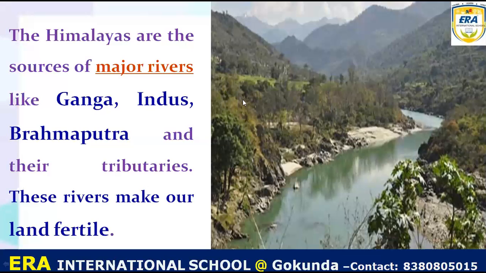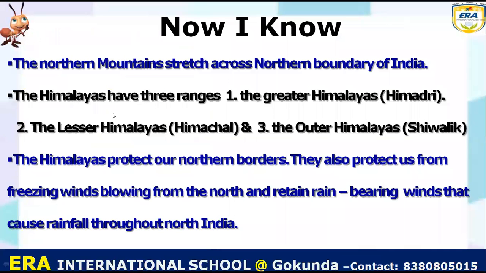So what do we learn from this lesson? We learn that the northern mountains stretch across the northern boundary of India. Yes, from Jammu and Kashmir till Arunachal Pradesh and Assam, we can see the mountain ranges. The Himalayas have three ranges. One is the Greater Himalayas, that is called Himadri. Second is the Lesser Himalayas, that is Himachal, and the Outer Himalayas, that is called Shivalik. Okay, so these are the three ranges of the Himalaya.